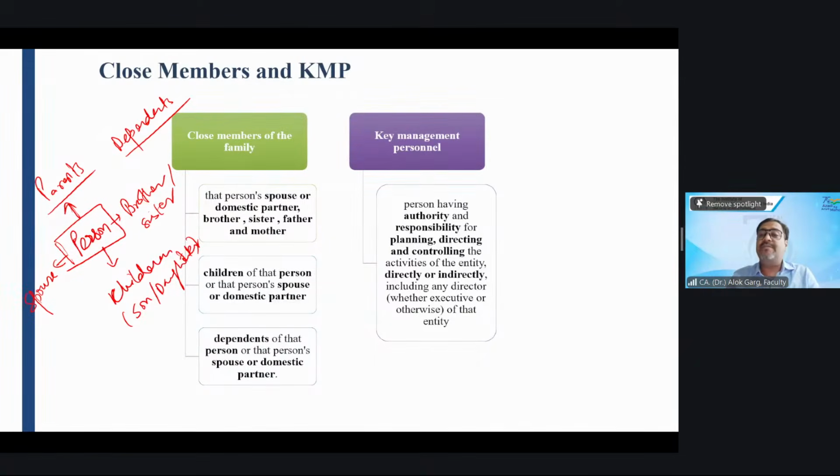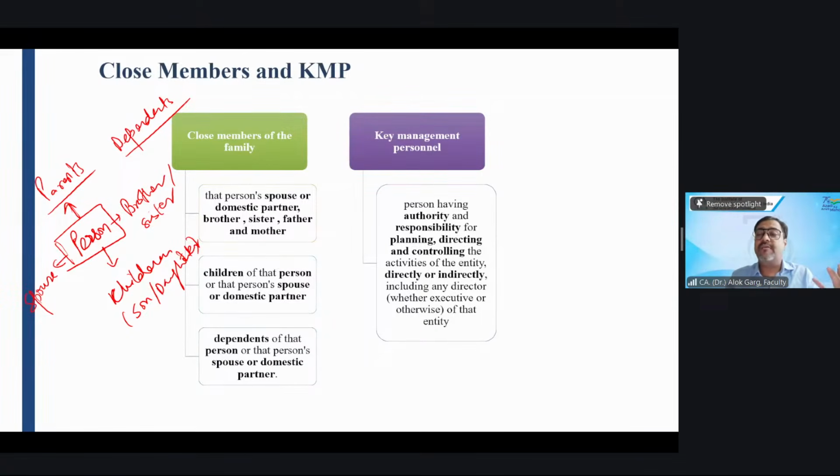Typically, who will be the KMP? Managing director, chairman, CEO, CFO, company secretary, independent directors, all the executive and non-executive directors will become the KMP.